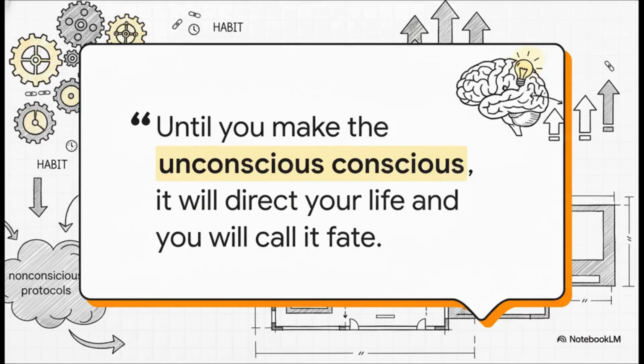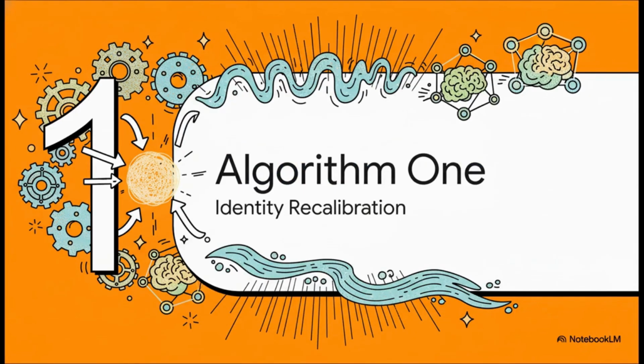Your existence is governed by protocols running in the background. The vast majority of your daily actions are not conscious computations, but automated subroutines. These non-conscious scripts dictate your trajectory, unless you bring them to a conscious level for debugging and redesign. This leads to our first core algorithm for system optimization.